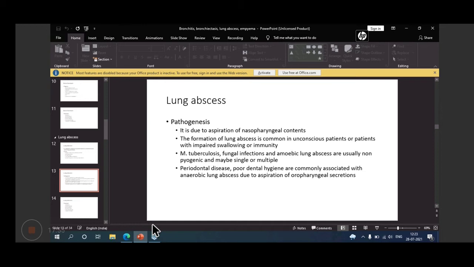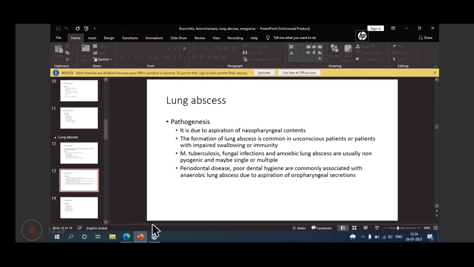It is very common in unconscious patients or patients with impaired swallowing or immunity. So Mycobacterium tuberculosis, fungal infections, and amoebic lung abscess are usually non-pyogenic, and the abscess may be single or multiple.